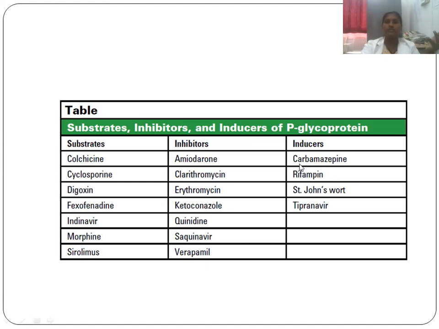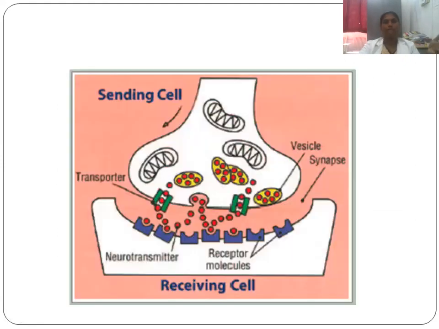And the inducers are carbamazepine, rifampicin, St. John's wort, and tryptophan. These are a few pictures through which I'm going to show you the mechanism. So these are the vesicles, and these are some neurotransmitters.